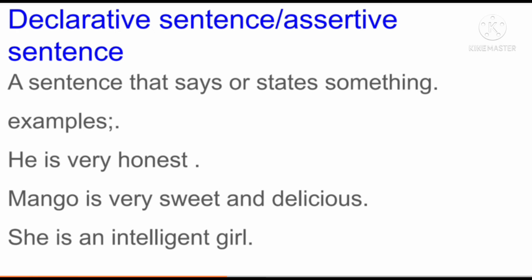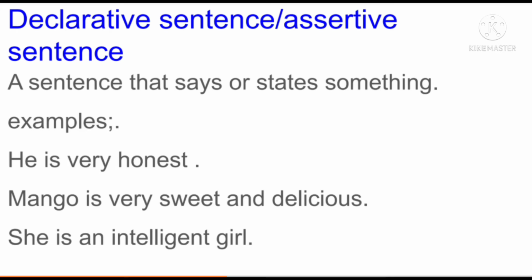If I say mango is very sweet and delicious, what does it mean? It means it is very pleasant. The taste of the mango is very pleasant and I loved the mango because I had it. So this is my experience. In the same way, when you have experience about something or you know the fact of something, then you can frame a declarative sentence that ends with a full stop, which we also call a period.